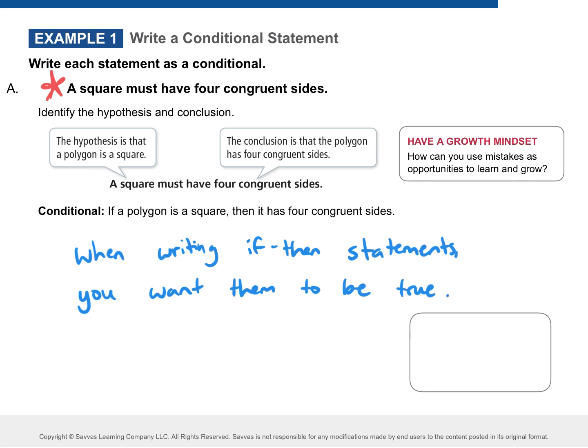Okay. Another word that you use in science, hypothesis and conclusion. Hypothesis is what we're dealing with. Okay, conclusion is what happens. So what we're dealing with right now is a square, yeah? So hypothesis, we have a square. What happened to the square? What do we know about the square? Has 4 congruent sides. Okay.